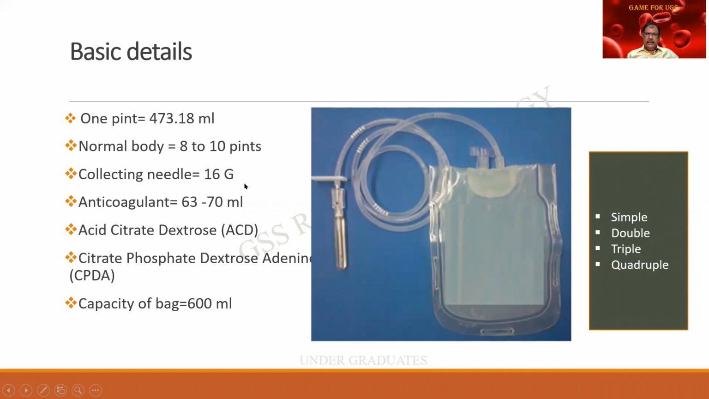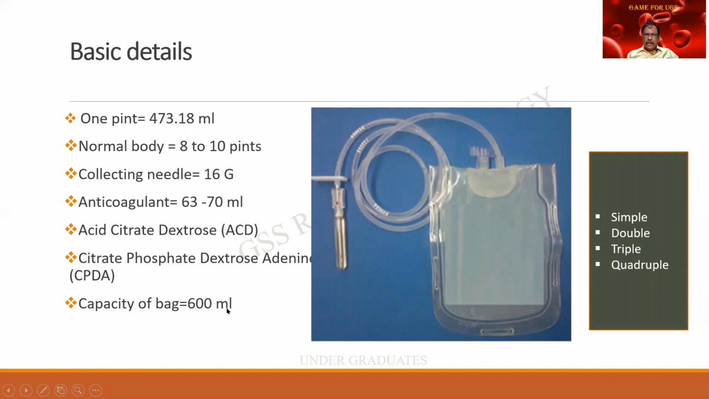The collecting needle, the needle over here, is a 16 gauge needle. And the anticoagulant acid citrate dextrose is 63 to 70 ml. So this is the ratio that should be maintained. There is another development on this that is called citrate phosphate dextrose adenine. So this is the anticoagulant that can be used.